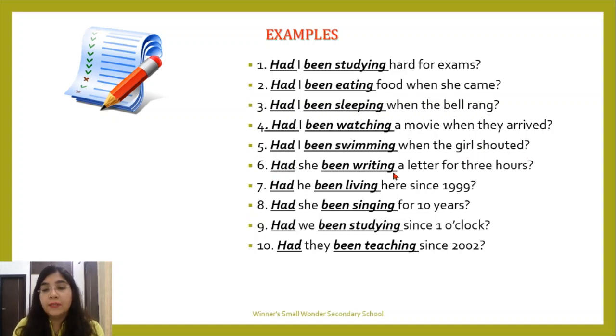Had she been writing a letter for 3 hours? Had he been living here since 1999? Had she been singing for 10 years? Had we been studying since 1 o'clock? Had they been teaching since 2002?